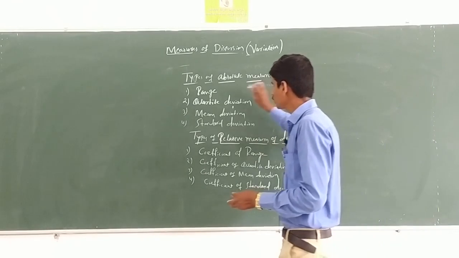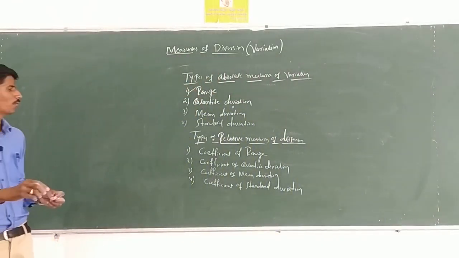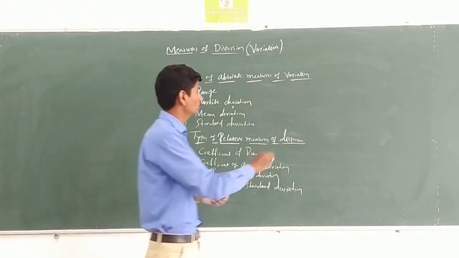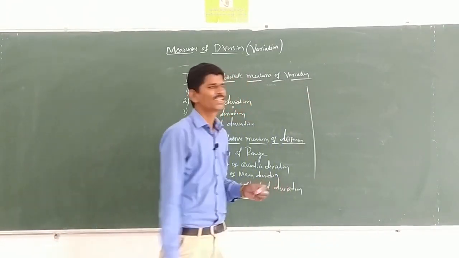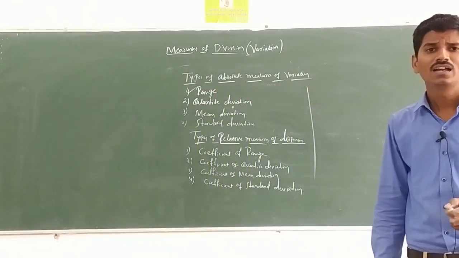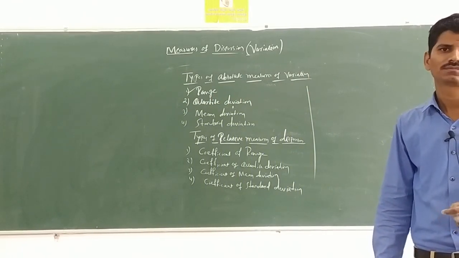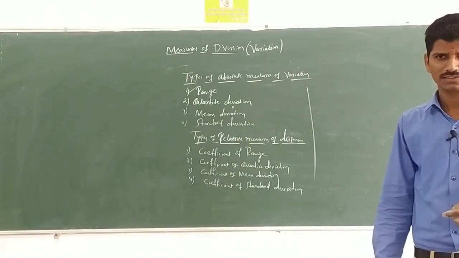Okay, the first we shall discuss is range. What is range? Range is the very simplest and easiest method.